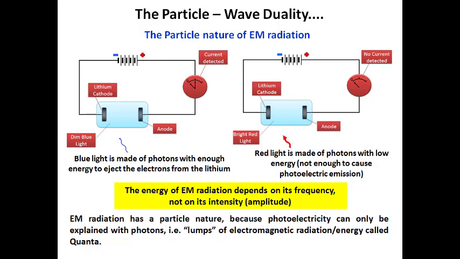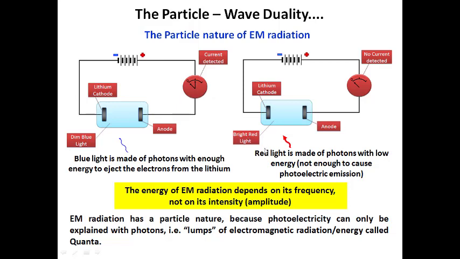So this energy is high enough that the electrons from the surface of the lithium cathode metal will start to be emitted and move towards the anode. So we expect current to be detected on the ammeter given here. It is called photocurrent. On the left side we used dim blue light, which represents low intensity blue light. Because of the high frequency, we expect the current to be detected on the ammeter here.